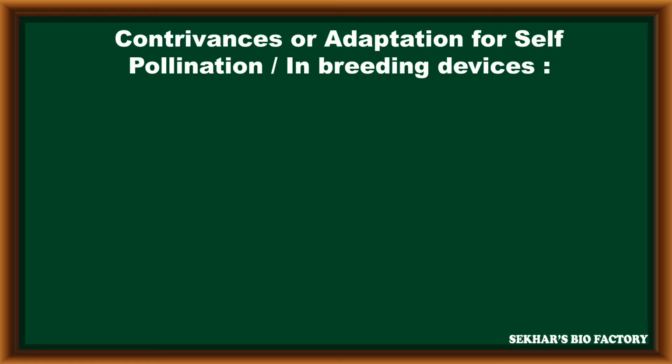In some plants, to promote self-pollination and to prevent cross-pollination, many adaptations take place. These are called contrivances or adaptations for self-pollination, also called inbreeding devices.